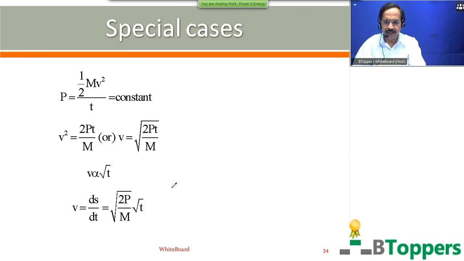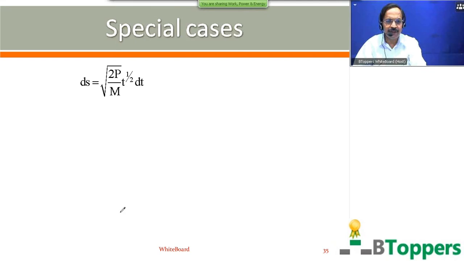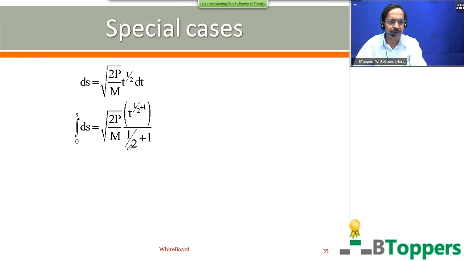So in case you need more time, you can take a pause. I'm going to show the continuation for this working. So ds you can write root of 2p by m t power half into dt. So now integrating both sides, integral ds from 0 to s equal root of 2p by m, integral of t power half dt, directly I have written.